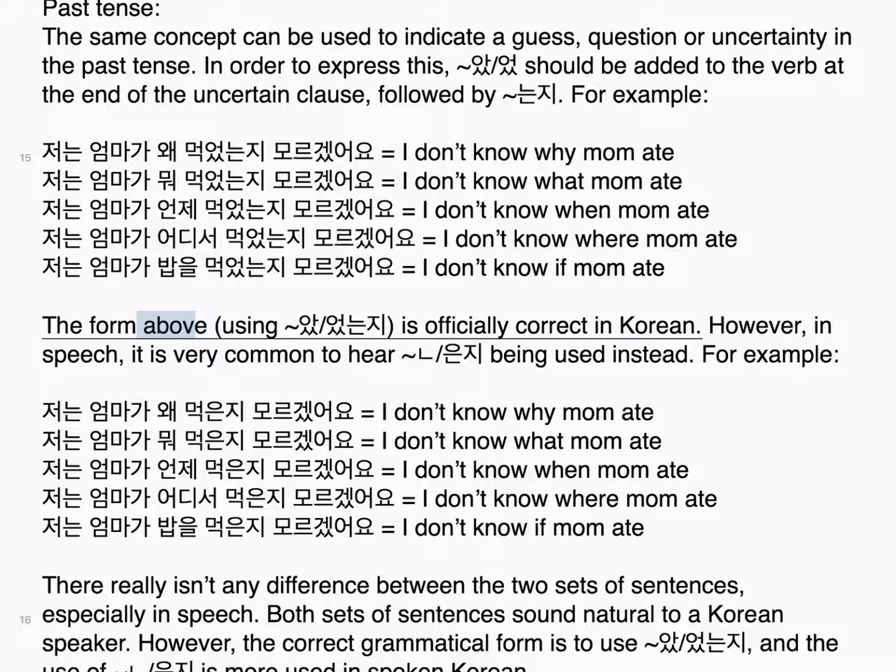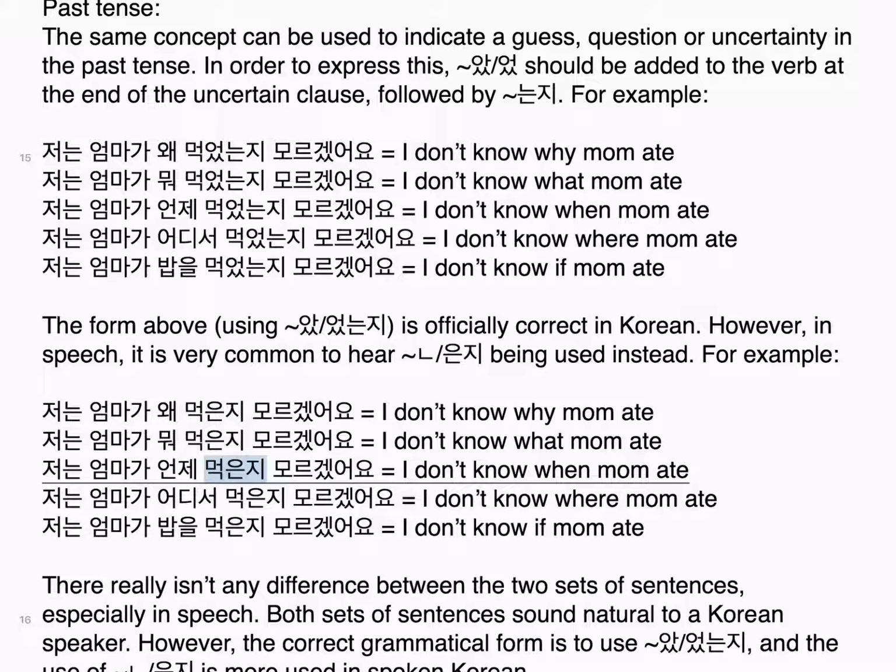The form above, using 었는지, is officially correct in Korean. However, in speech, it is very common to hear ㄴ지 being used instead. For example, 저는 엄마가 왜 먹은지 모르겠어요. I don't know why mom ate. 저는 엄마가 뭐 먹은지 모르겠어요. I don't know what mom ate.